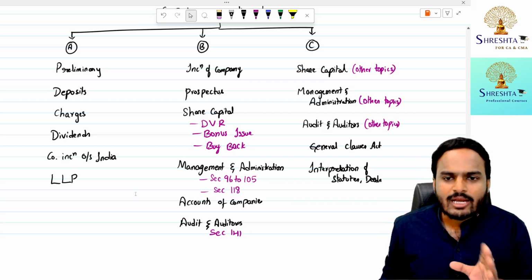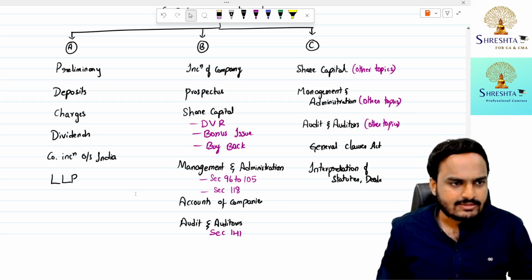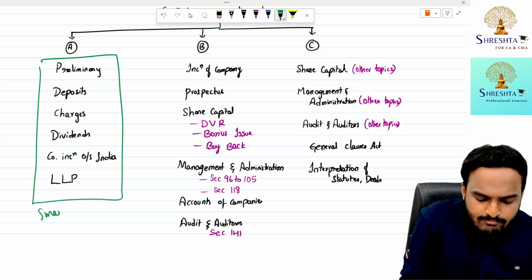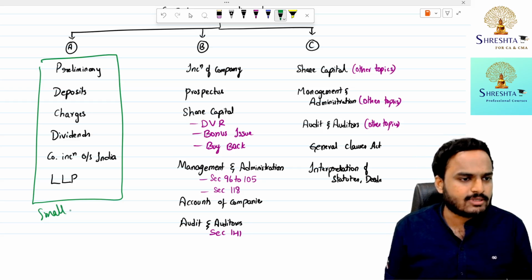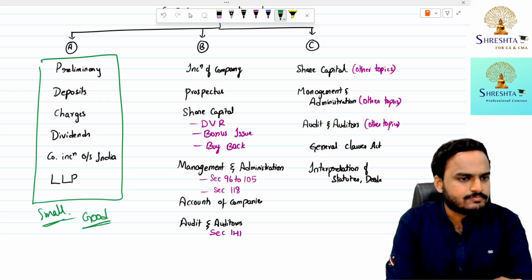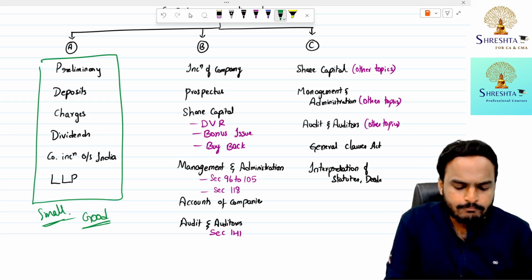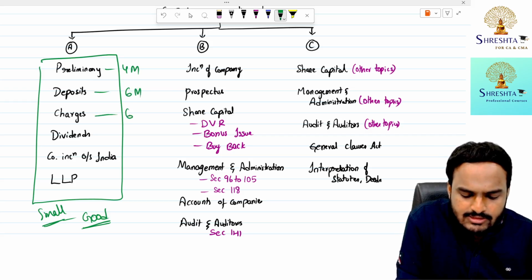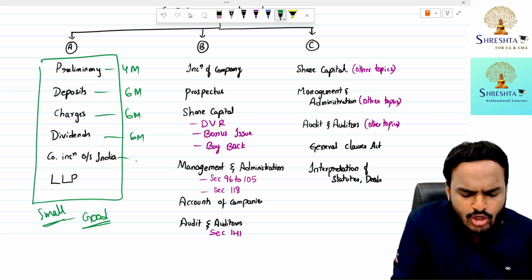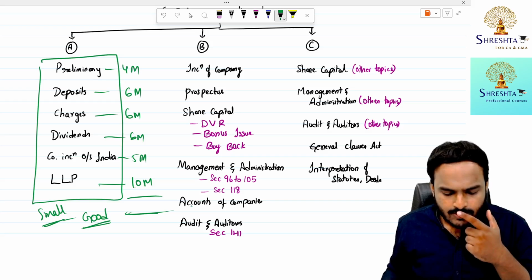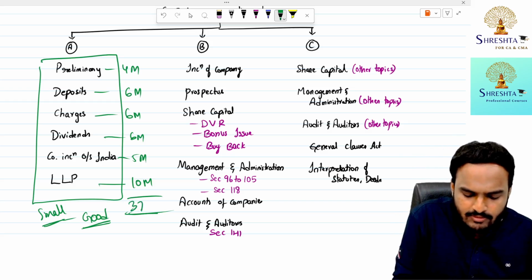Sir, on what basis did you classify these 15 chapters into 3 categories? Sima, all these 6 chapters are very small chapters content-wise, and from a weightage point of view, these 6 chapters have a good weightage. Preliminary, average 4 marks, deposits 6 marks, charges 6 marks, dividends 6 marks, companies incorporated outside India some 5 marks, LLP 10 marks. Come on, ma, just total it. 10, 22, 22, 5, 27, 37 marks, ma.